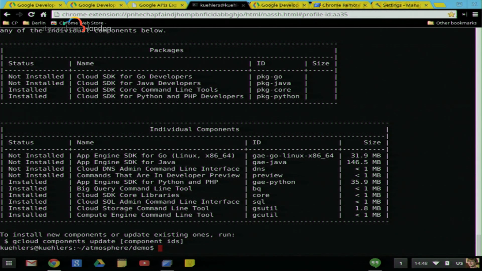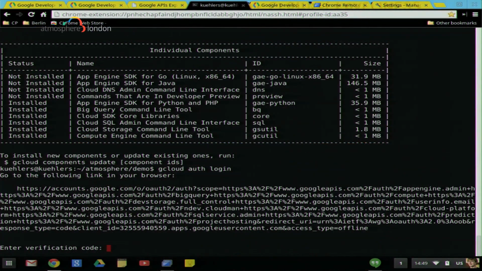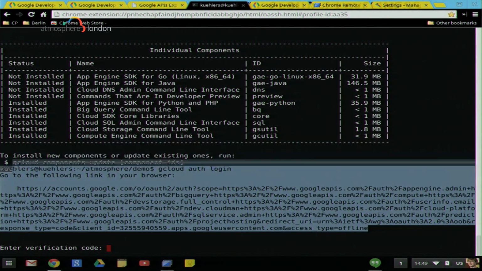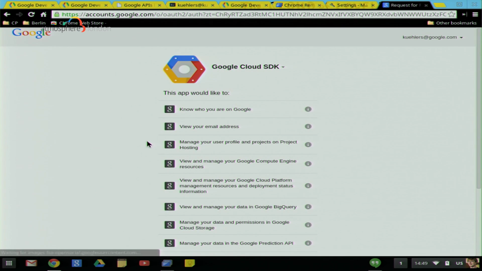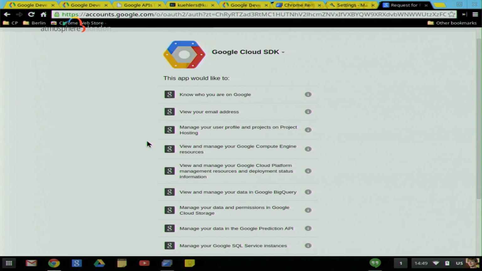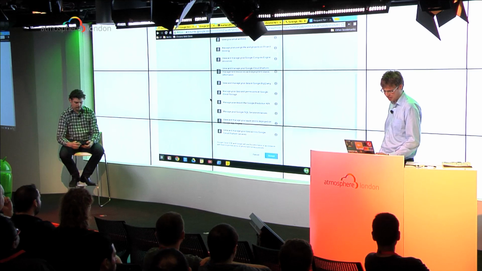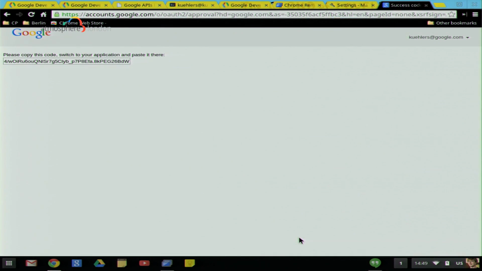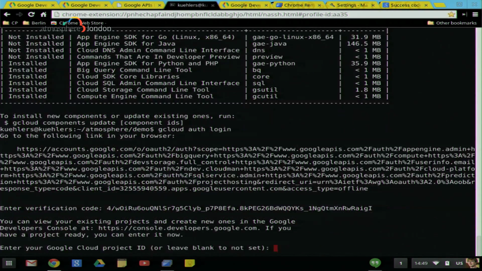OK, so now we need to connect the SDK with Jens's cloud account and the project that he's created. All right, so I do gcloud auth login, which brings me to the OAuth login, and I get this URL to just quickly copy to my browser. And it lets me log in. And then I need to authorize the Google Cloud SDK so that it can actually access my projects on Google Compute Engine, Google App Engine, etc. So I'll accept that, get that little code, which I copy back. And that's that.